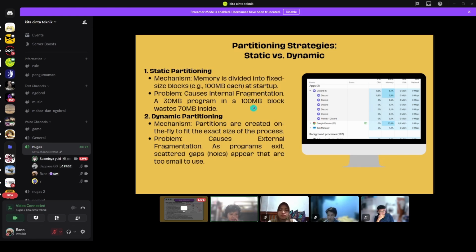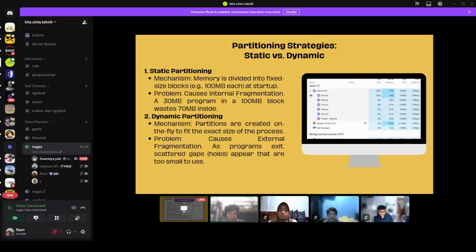Two, dynamic partitioning mechanism. Partitions are created on the fly to fit the exact size of the process. The problem is that it causes external fragmentation. As programs exit, scattered gaps or holes appear that are too small to use. We can check this in Discord; it's dynamic partitioning.